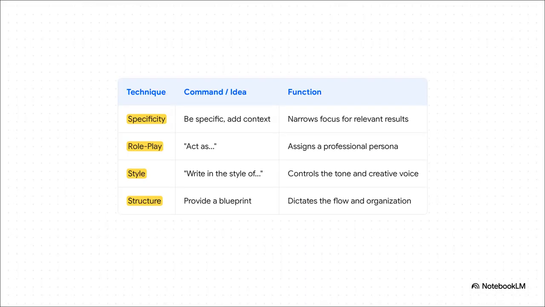So let's put it all together. Here it is, your complete prompting toolkit, all distilled from the guide. You want to master these 4 techniques and use them together. Get incredibly specific, assign a role, set the style, and provide a clear structure. This is exactly how you go from a generic, boring response to a tailored, high-quality result every single time.